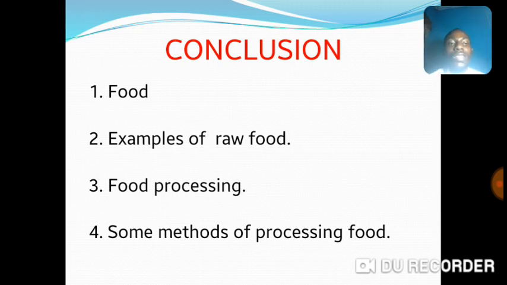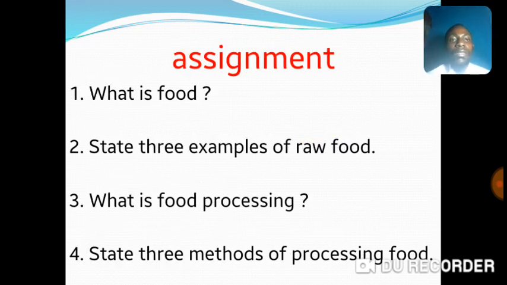Now let's look at our assignment. Assignment is, what is food? State 3 examples of raw food. What is food processing? And then the last one is, state 3 methods of processing food.